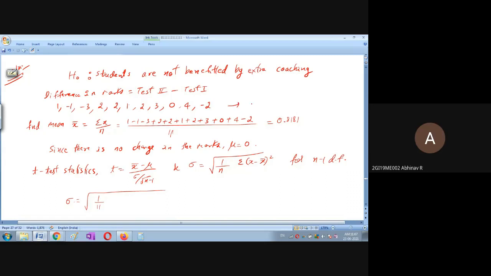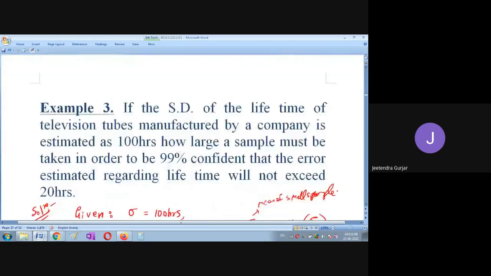Please remember these. Excuse me, sir. Yes, beta. The formula of T for n minus 1 degrees of freedom: isn't it sigma by root of n? No, here we have taken n, so therefore this will be n minus 1. Just check here.